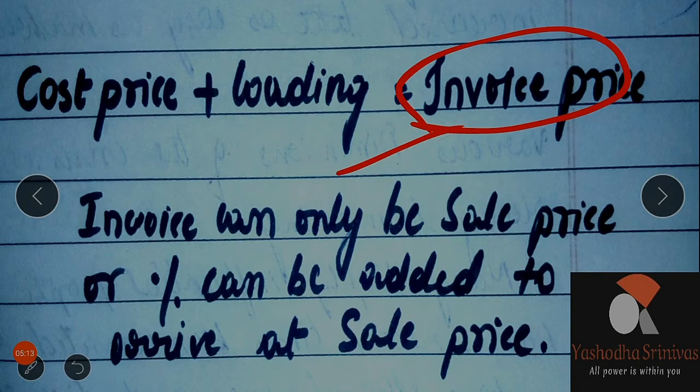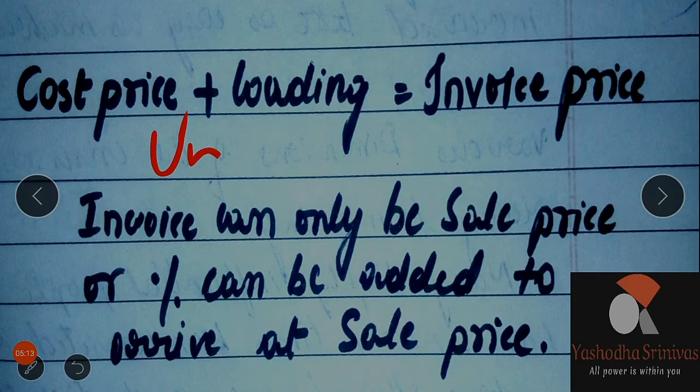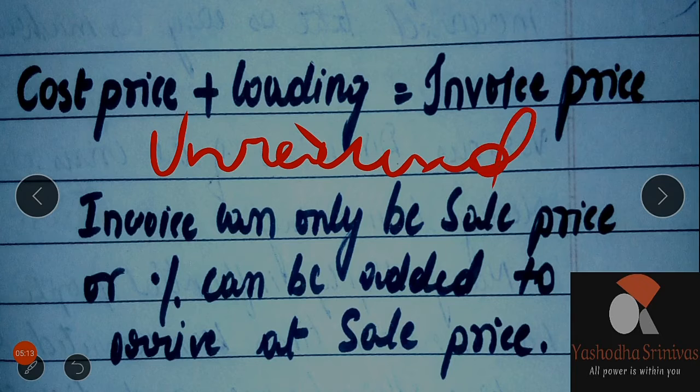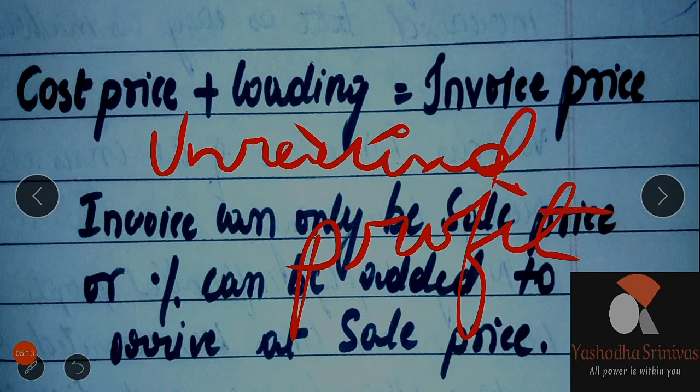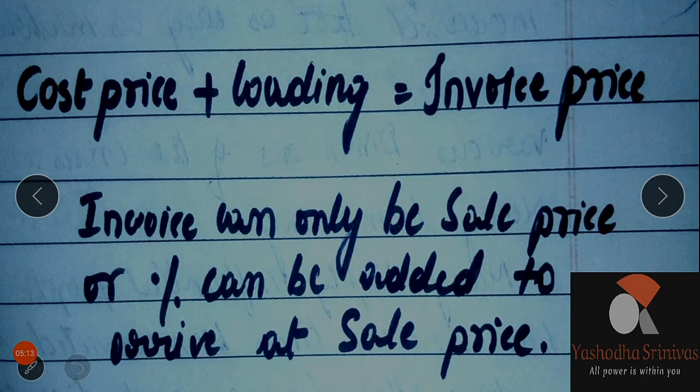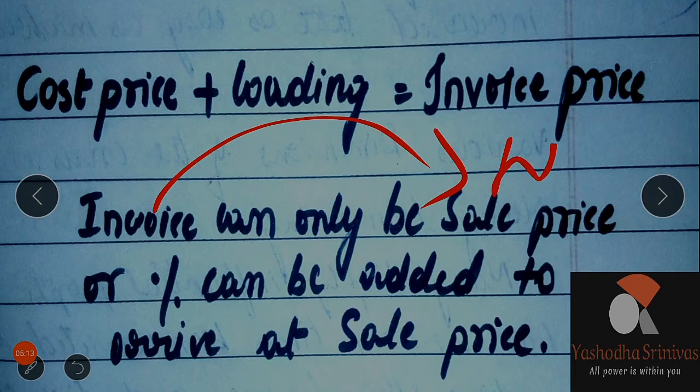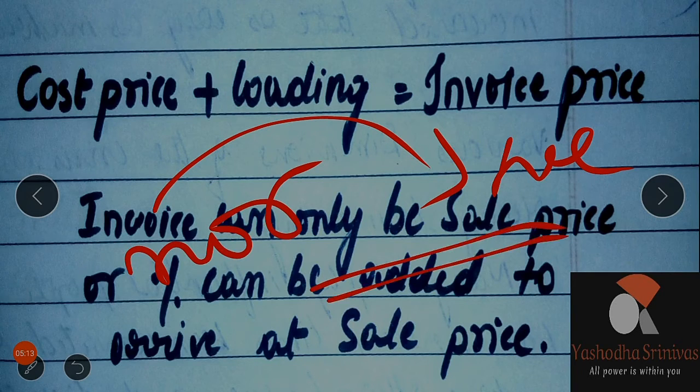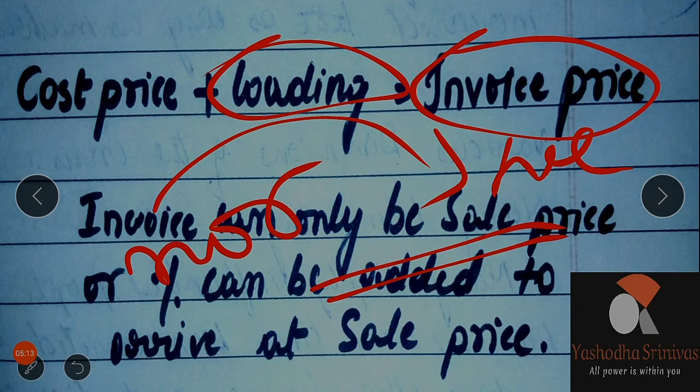So this invoice price or loading is unrealized profit, we say. Understand this. Unrealized profit. What do you mean by unrealized profit? It means it is not realized. Once the consigner sends the goods to the consignee, at that time he will not realize this amount in the invoice price. That profit is not at all going to come to the consigner.